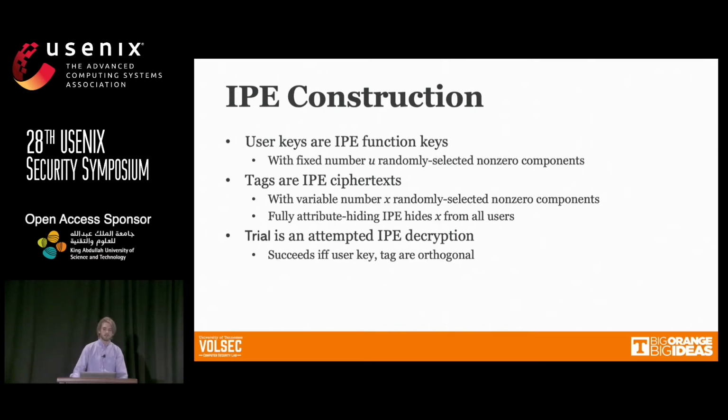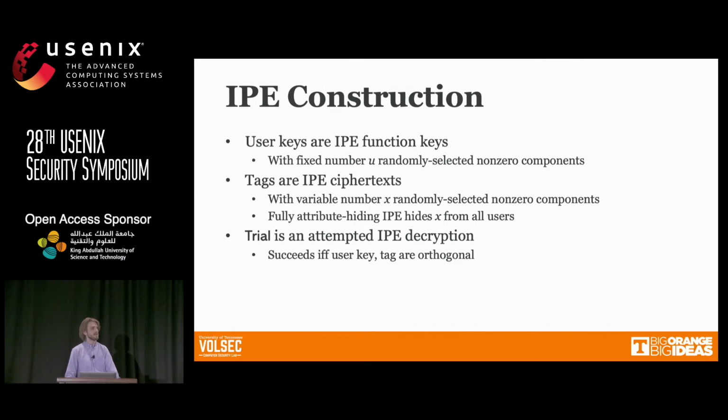So to construct our blind Bernoulli trials with this, it's a fairly straightforward mapping. User keys are just IPE function keys, and we generate those function keys using a fixed number of non-zero components in the vector, but we shuffle the components within that vector randomly for each user key. Tags become IPE ciphertexts, where we vary the number of non-zero components in the ciphertext to control the probability that any given user key will be able to decrypt that ciphertext.